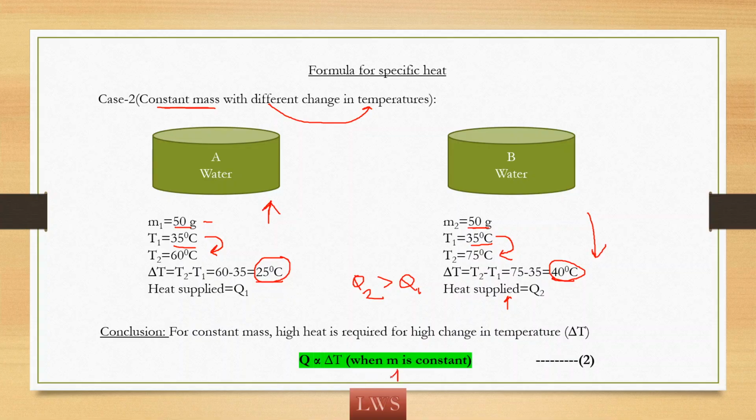So when the mass is constant, depending upon how many degrees you need to change, you need to supply that amount of heat. So Q is directly proportional to delta T. Here Q means heat energy, delta T means the change in temperature. So for constant mass, high heat is required for high change in temperature.